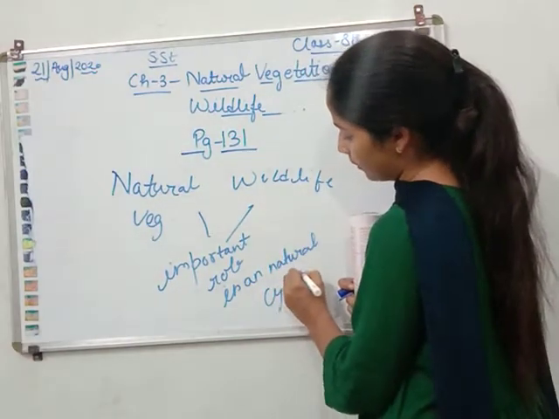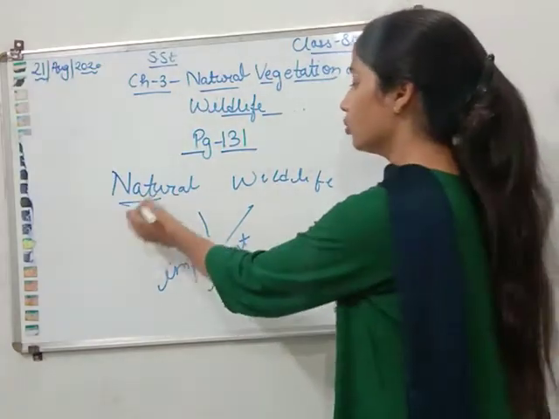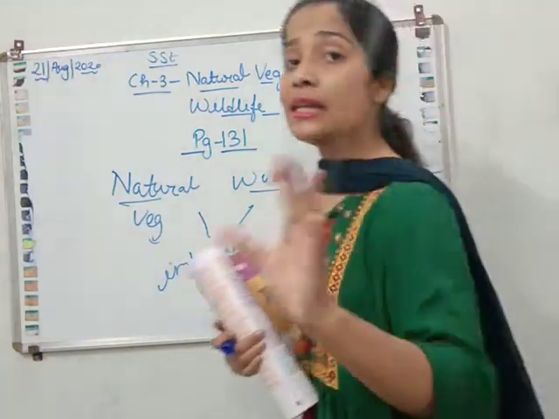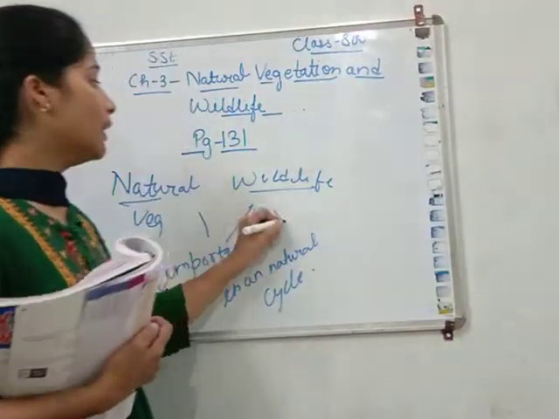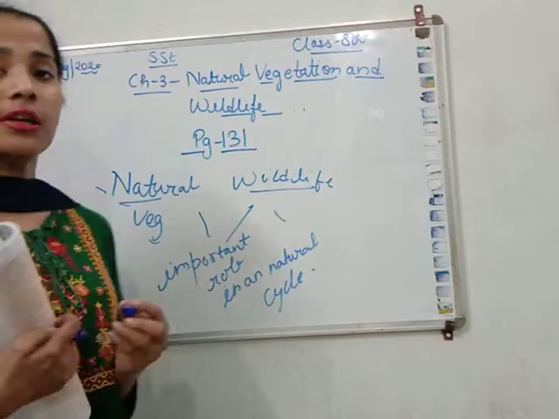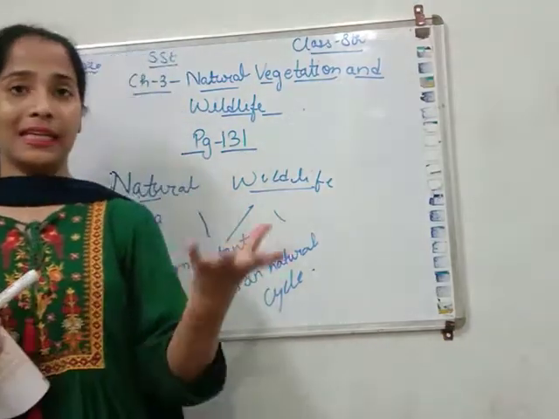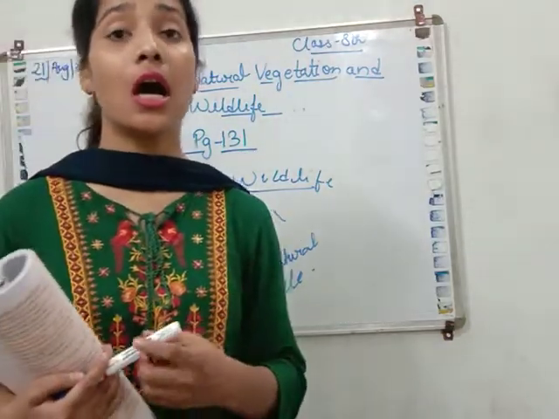Or you can say that natural vegetation and wildlife maintain the ecological balance on the earth. Without wildlife or without natural vegetation, it is not possible to maintain the ecological balance on the earth.